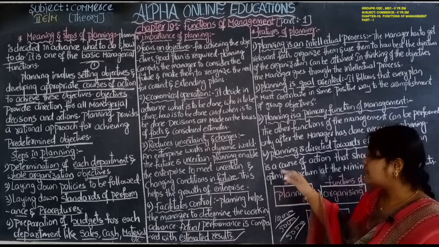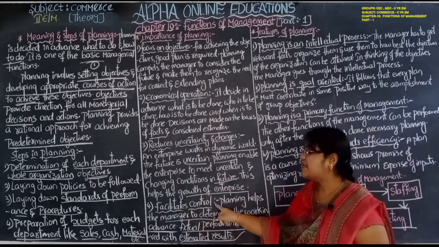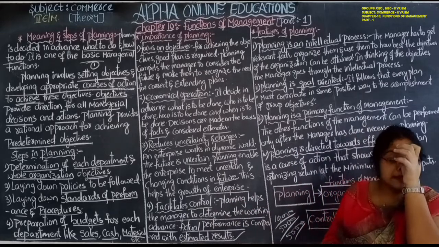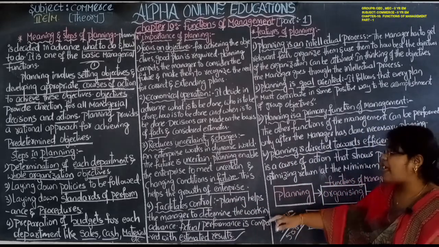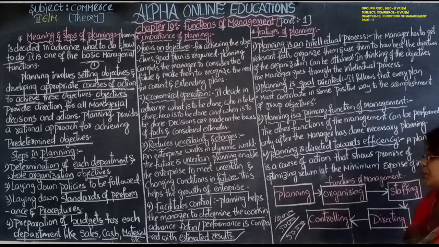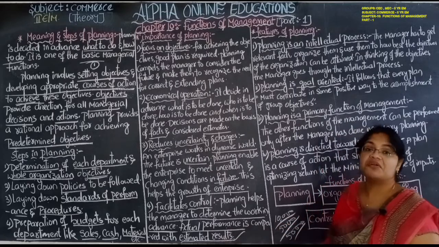It means some mistake was made in the planning. So it facilitates control. By that they can control certain things. That's why planning is necessary, in order to compare the actual performance with the estimated results.